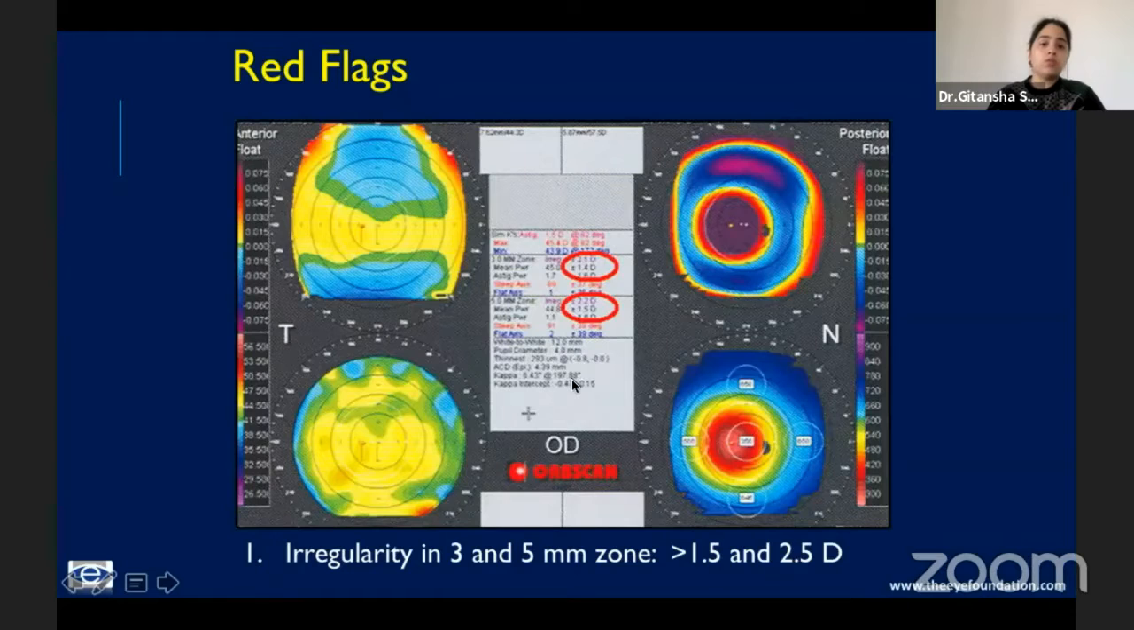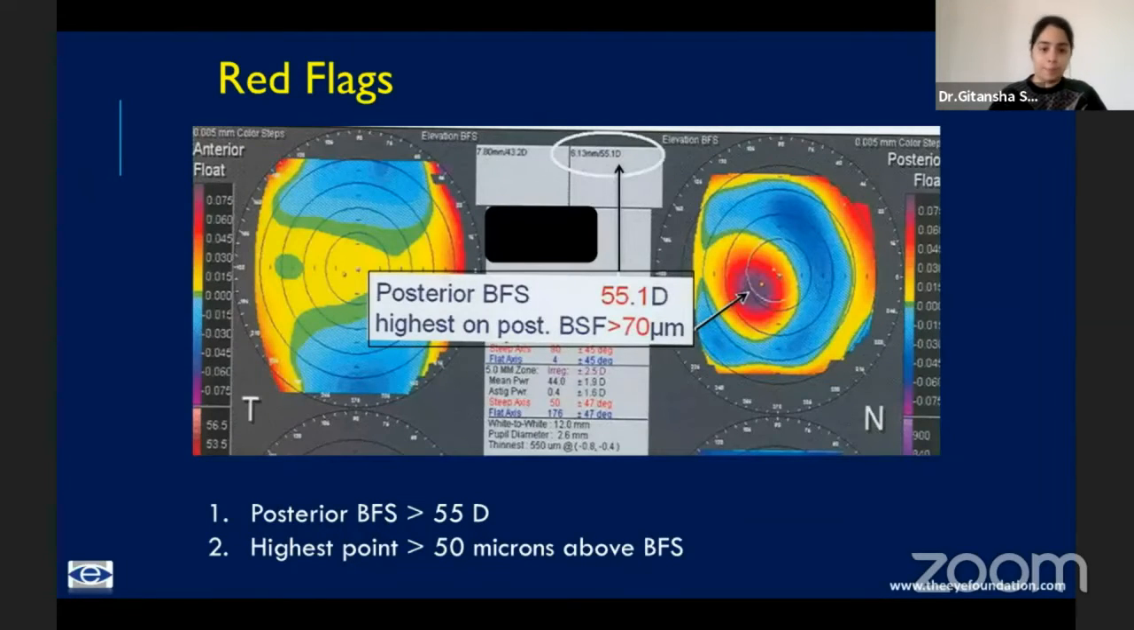Another important thing that you look for is the irregularity, which is in the center. The irregularity in the 3 and the 5 mm zone should not be more than 1.5 and 2.5 diopters. Moving on to the elevation maps, the posterior best fit sphere, which is given here, should not be more than 55 diopters. And the highest point on the elevation maps, the numbers are also given on the maps, should not be more than 50 microns above the BFS.